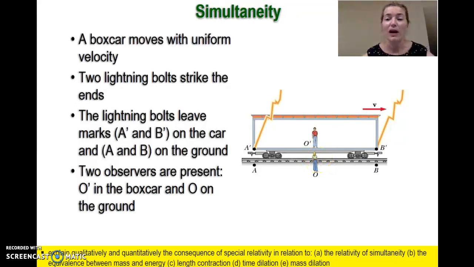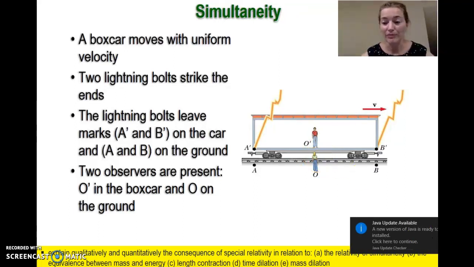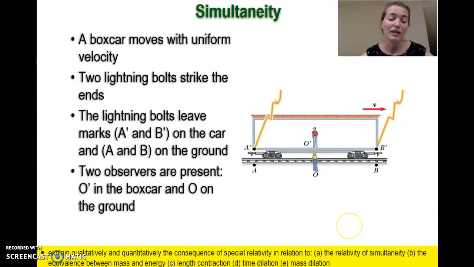And what we need to think about is an event where light is travelling. A good example of this would be if two lightning bolts simultaneously struck both ends of the carriage. And then we're going to think about what this observer would see and what this observer would see in terms of when the light hit them. Okay, so this is the idea.